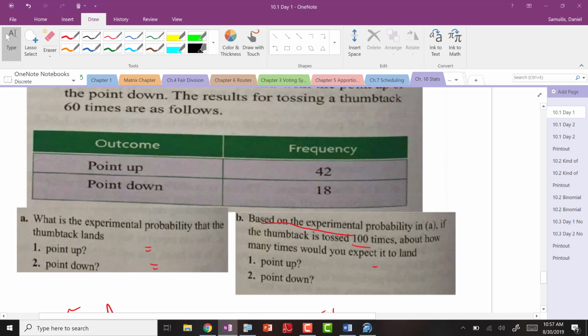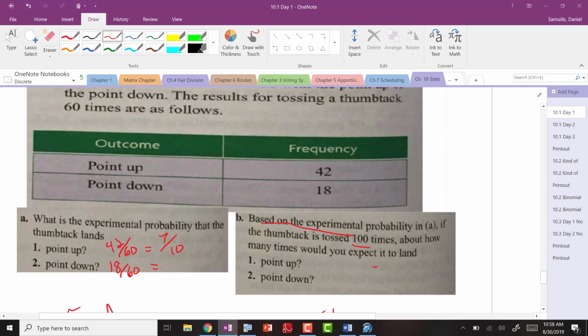The experimental probability that the thumbtack lands point up is 42 out of 60. So I'm not going to bore you with the details on this one. Hey, isn't 42 6 times 7? Right? So 6 goes into 42 7 times. 6 goes into 60 10 times. That's how you reduce a fraction. Right there, numeracy. And therefore pointing down would be 18 out of 60.